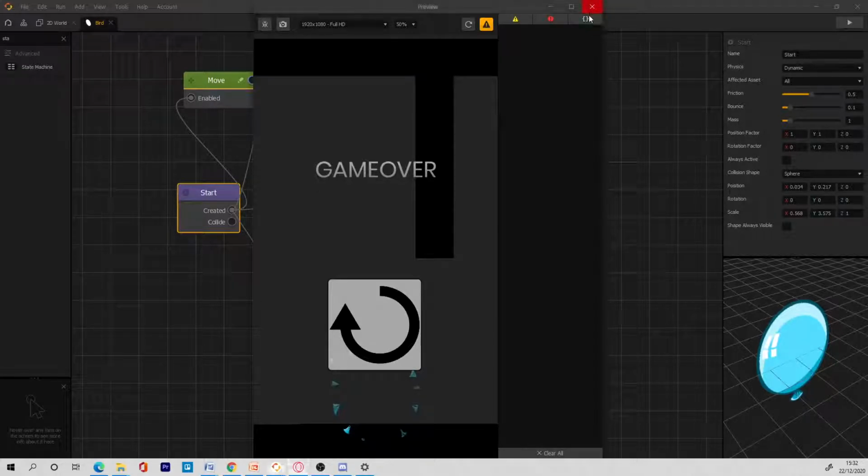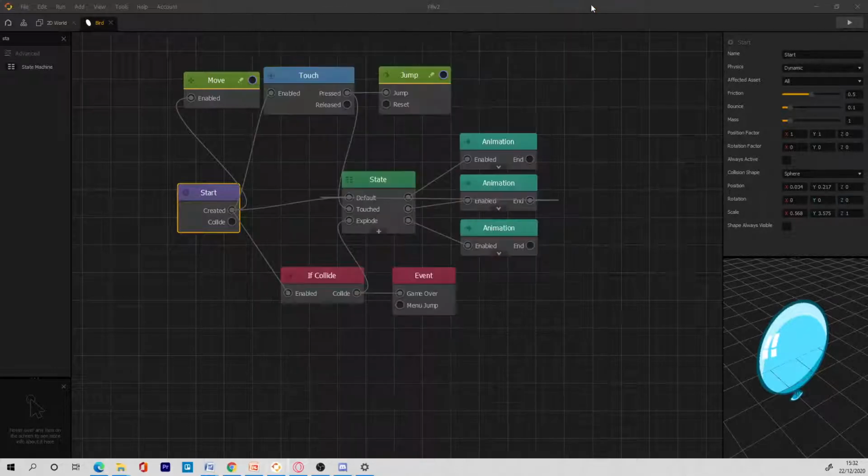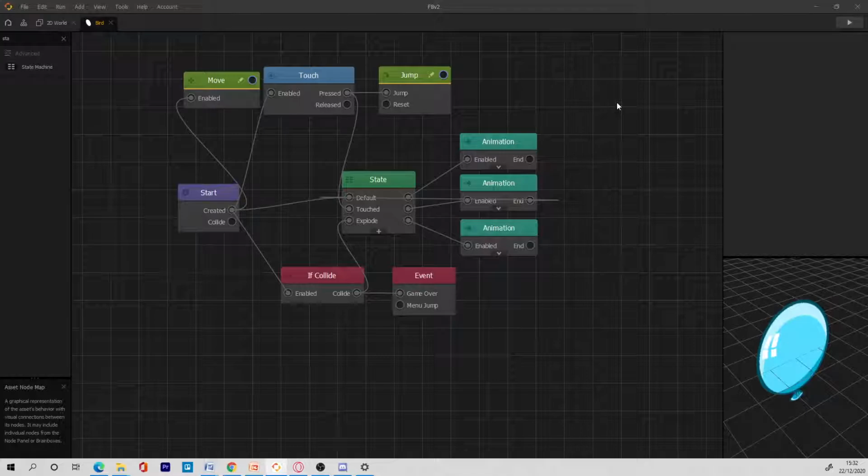What I was going to do, actually, is make a mode where instead of the gravity going down, it is going up. So this is something that would be cool to add to your game and make it more cool. Let's do that quickly.